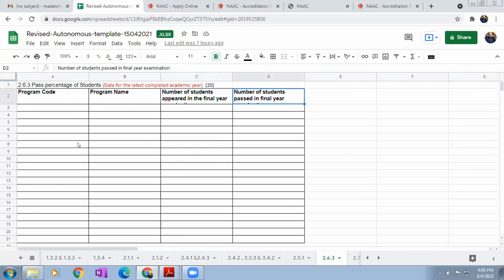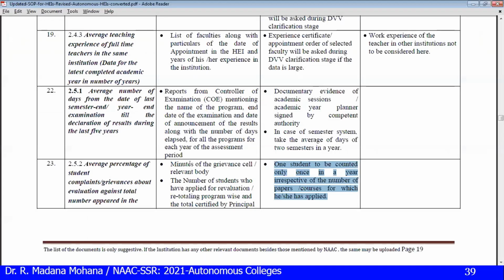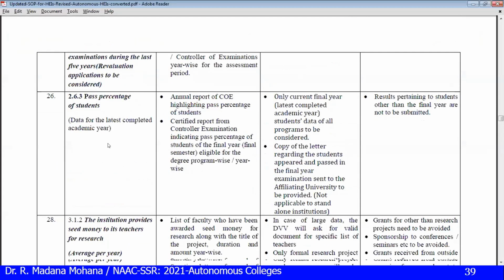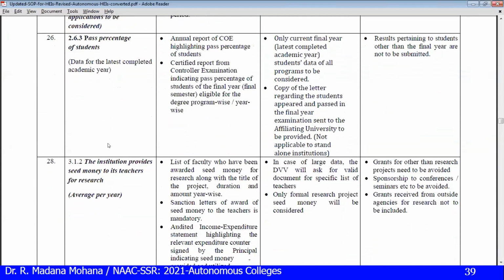So for this, for the supporting documents, go back and check from SOP 2.6.3. Let us see here. Annual report of COE, controller of examination, highlighting pass percentage of students.